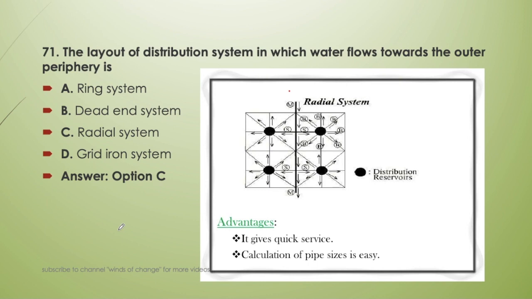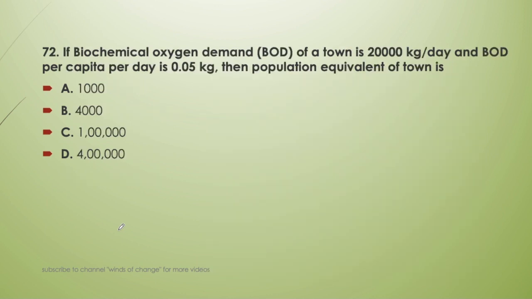It gives quick service and the calculation of pipe size is easy in this system. Next question, the biochemical oxygen demand of a town is 20,000 kg per day and BOD per capita per day is 0.05 kg. Then the population equivalent of the town is.